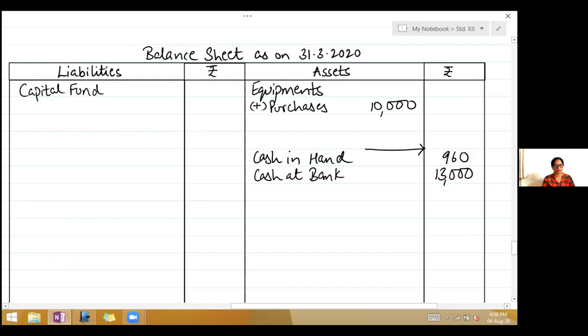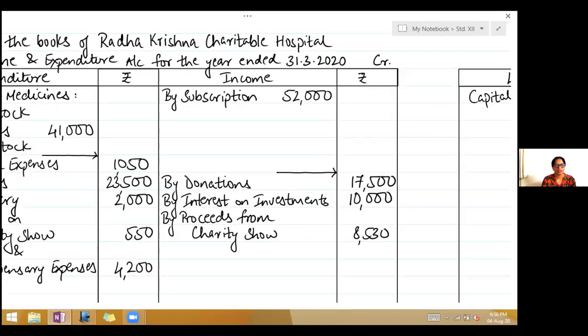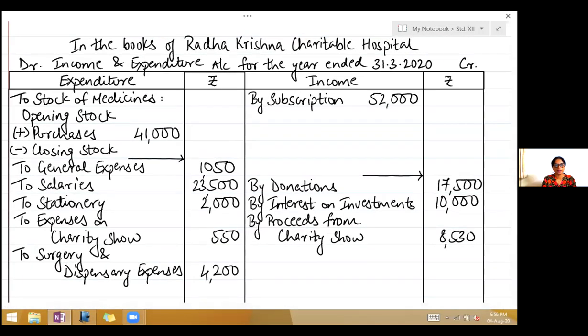Okay, now we come to the additional information. First two adjustments are regarding subscription. Now in the last lecture, I had given you a formula for subscription. So I'm just repeating that again. Remember that outstanding for the current year is to be added, last year is to be subtracted. You have to do the opposite for pre-received: pre-received for next year, we subtract; pre-received of last year, we will add.